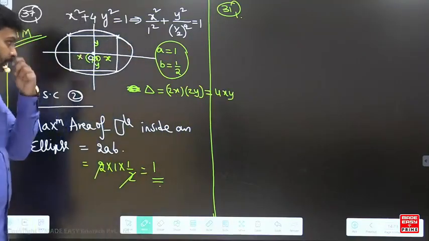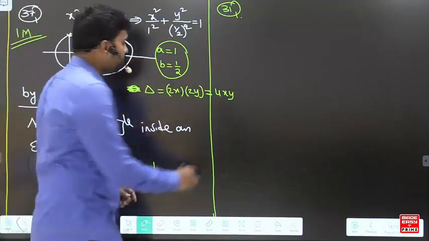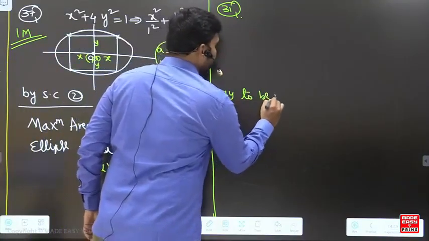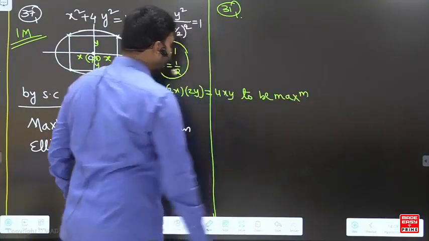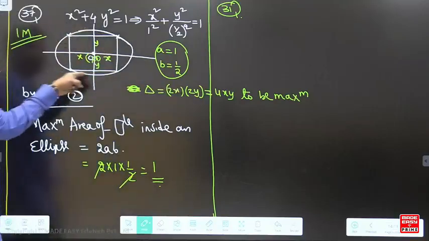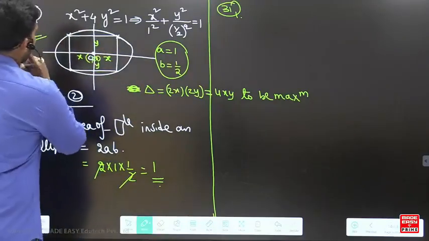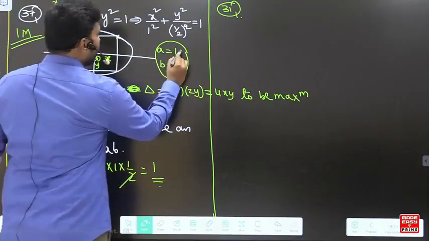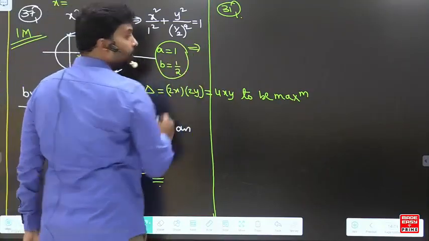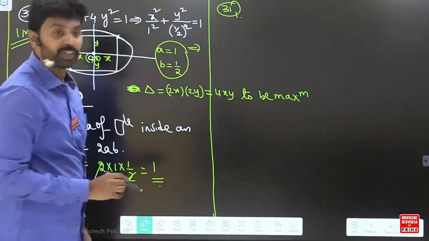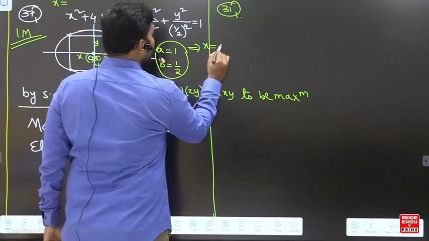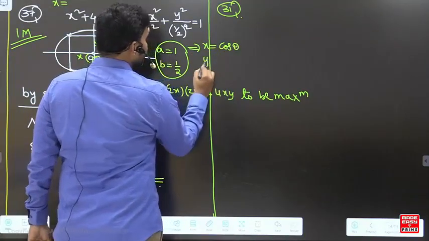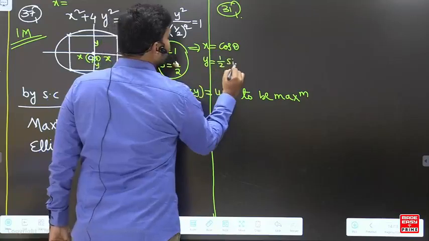This is the function to be maximized, the area with respect to this ellipse. My dear students, I think you know the parametric forms of the ellipse equation. That is x is equal to a cos theta, y is equal to b sin theta here.